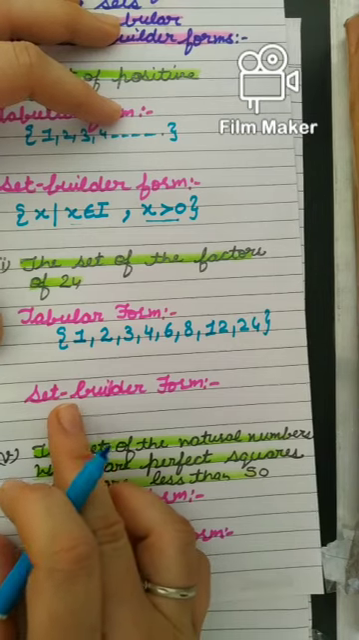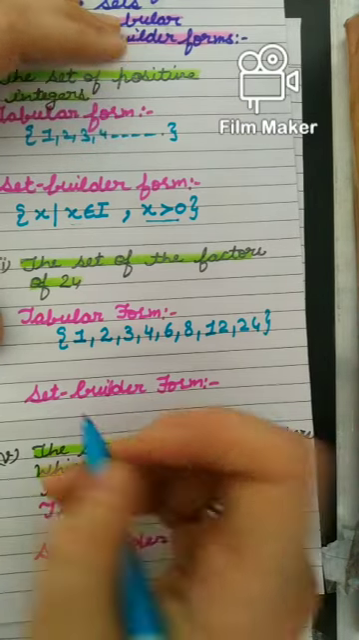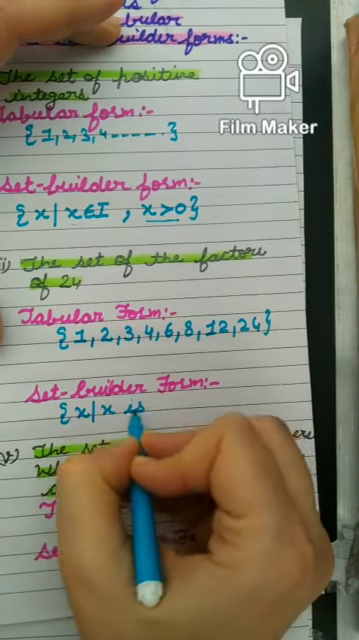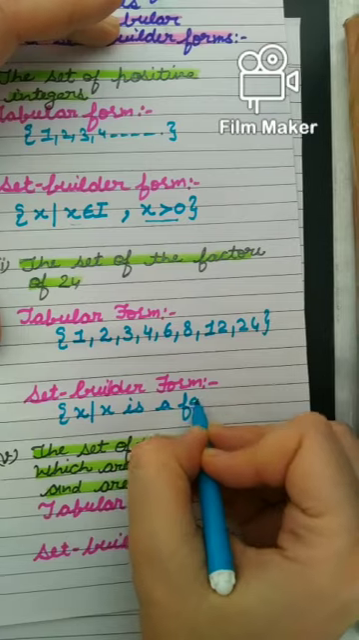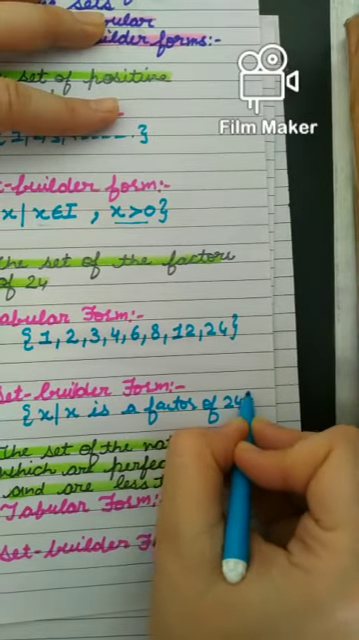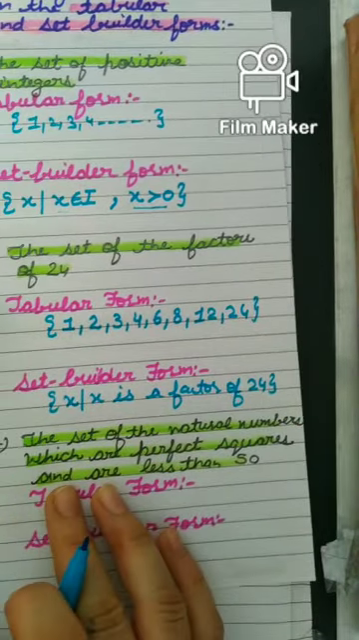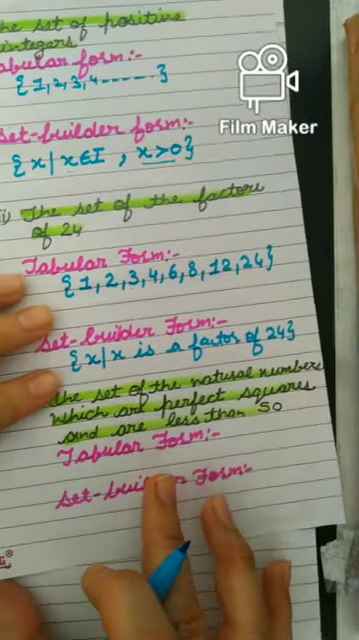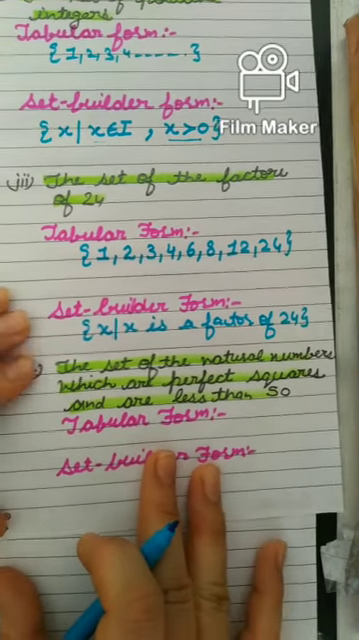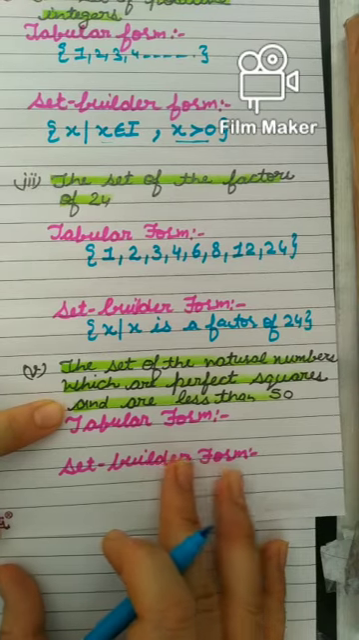Now I have to write the set builder form of this. It is simple, we have already done it. It has those x such that x is a factor of 24. In tabular form, I have written all the elements separated with commas, and in set builder form, I have written the rule.